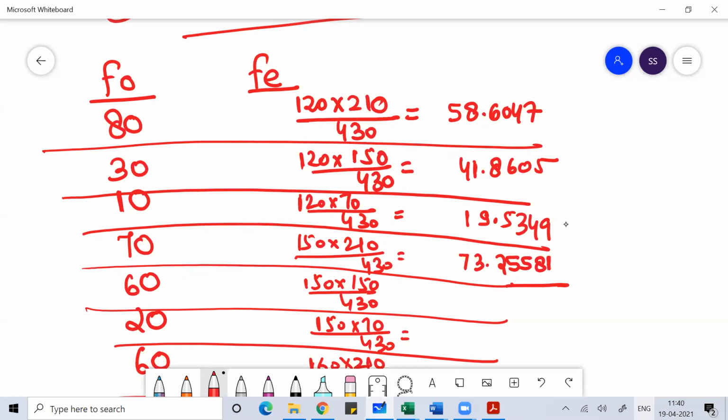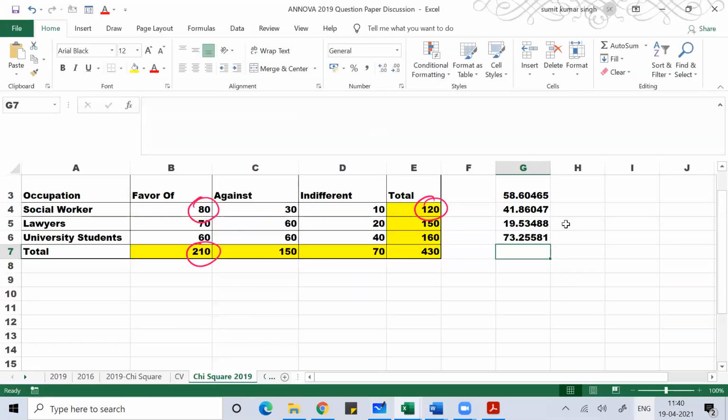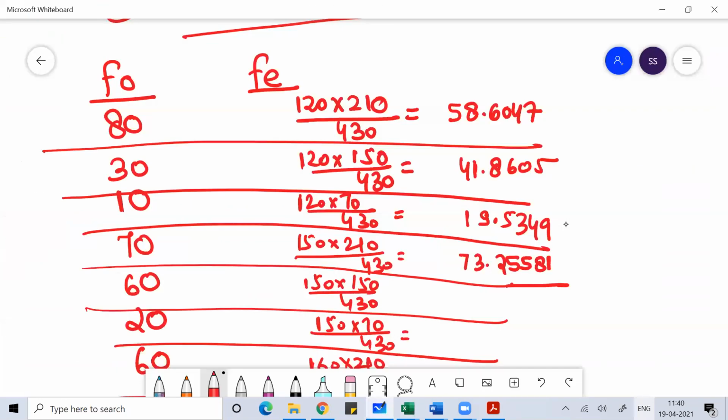Okay, then the next one is 150 into 150 divided by 430. It is 52.3256.